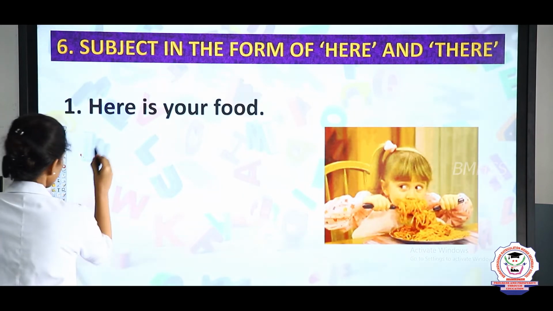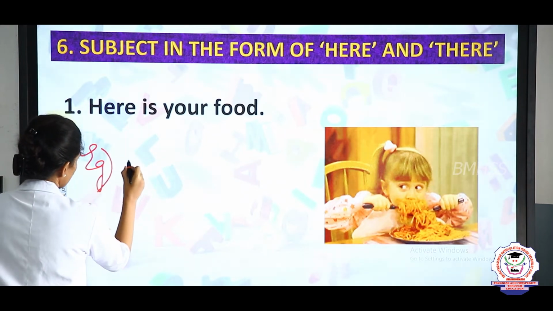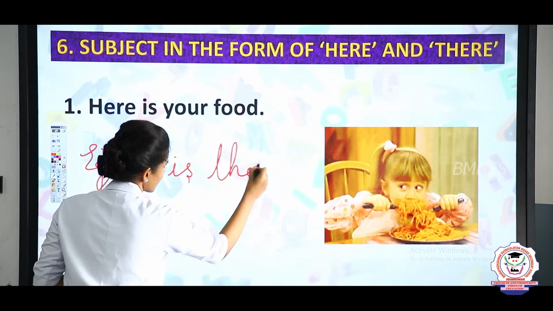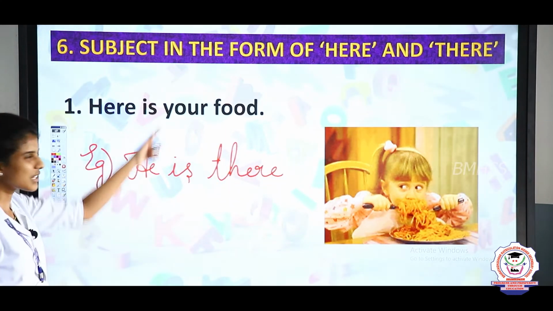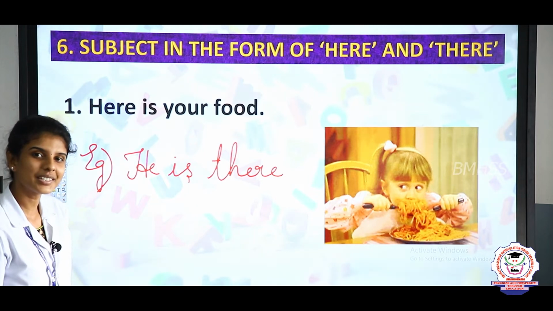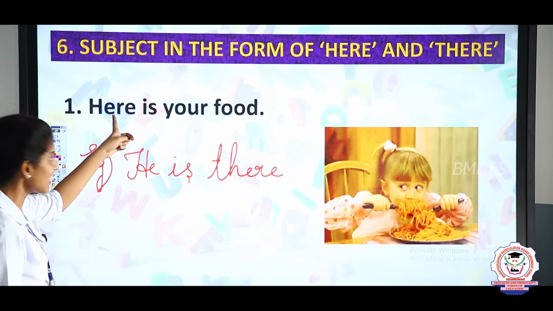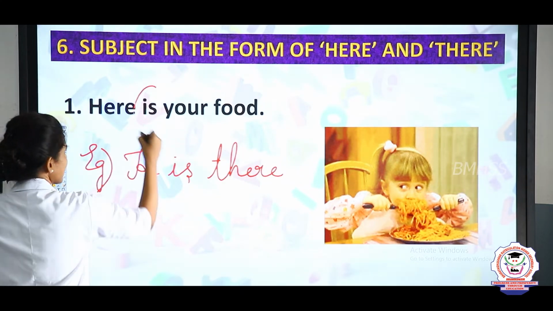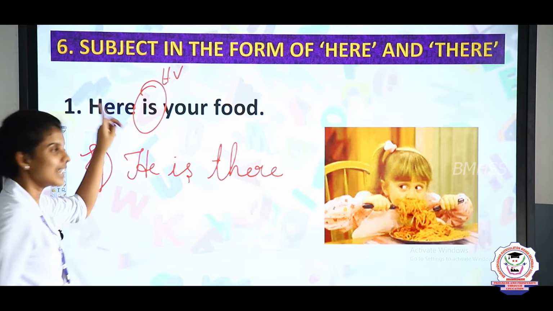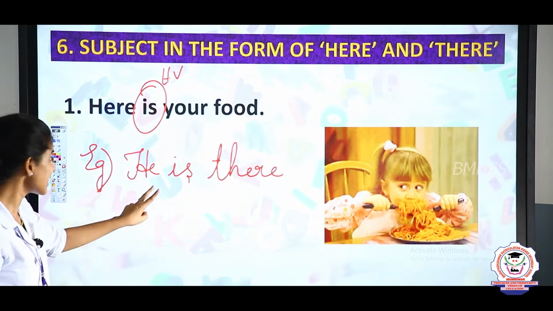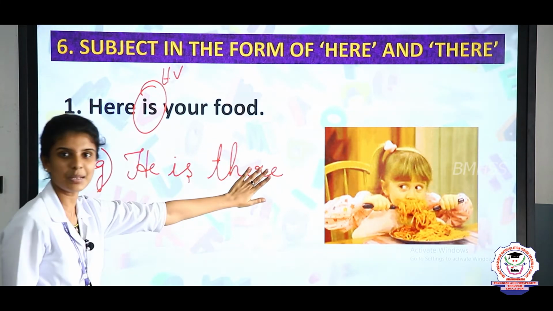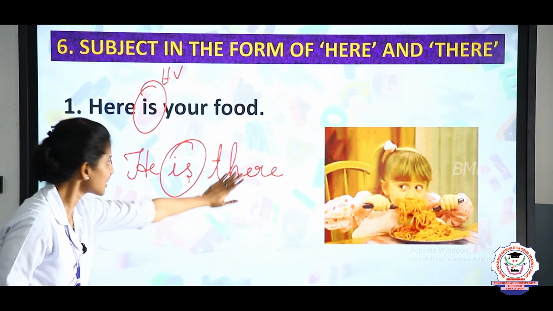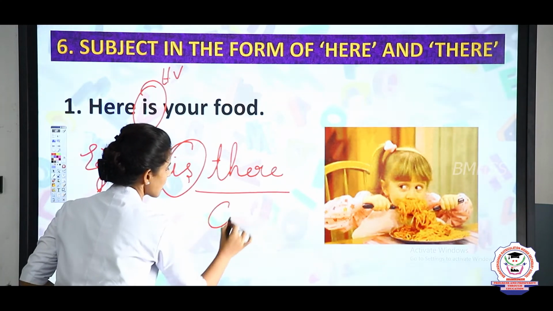For example, here he is. There he is. What is the difference between these two sentences? Can you tell me? Yes, in the first sentence, we can see here before the helping verb is. But in the second sentence, we can see there after the helping verb is. So if here and there come after the helping verb, it is called complement.